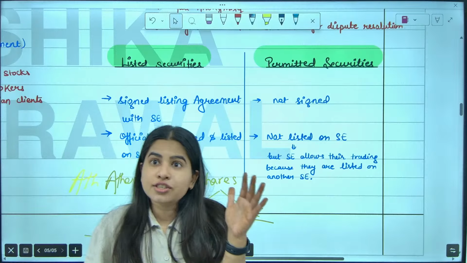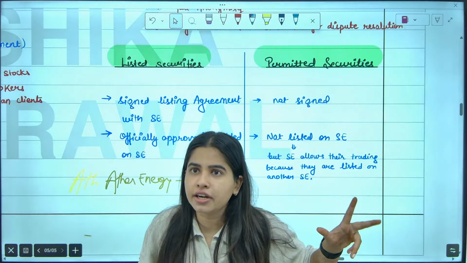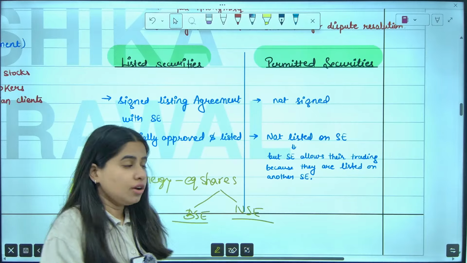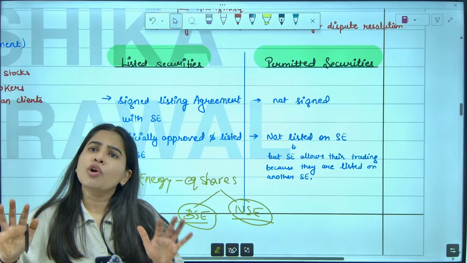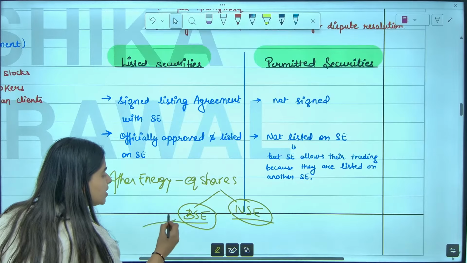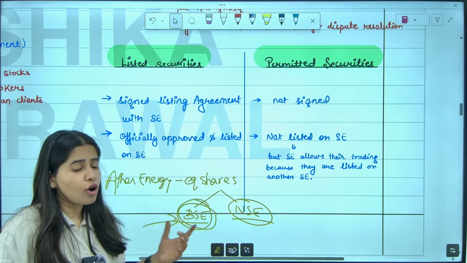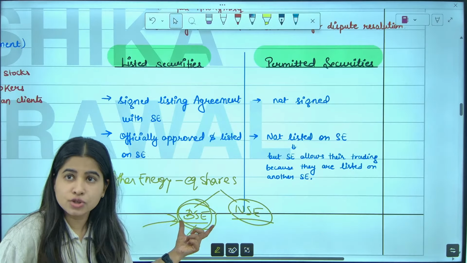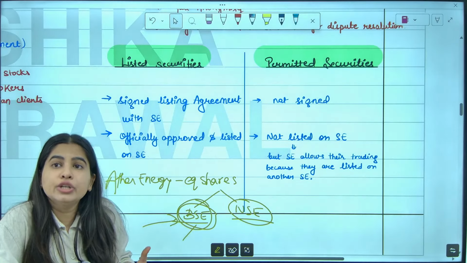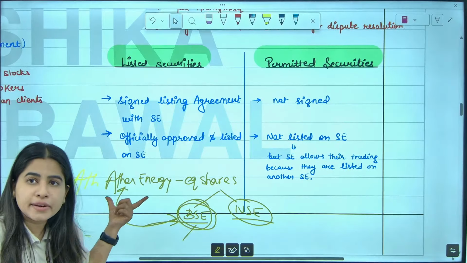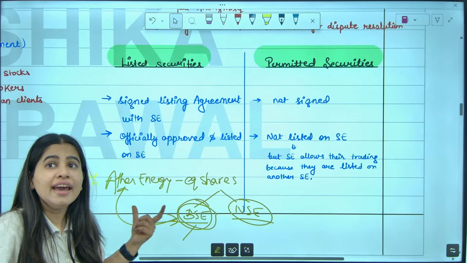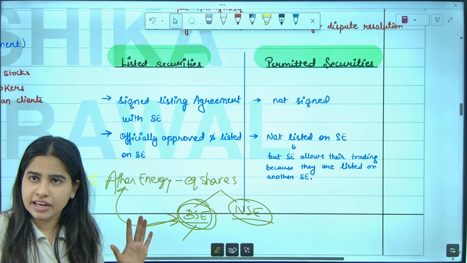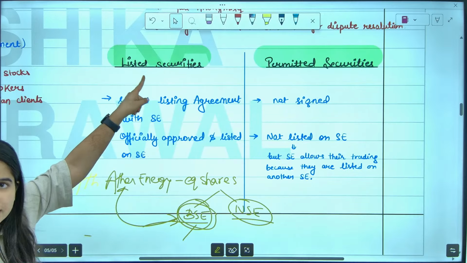Now, don't you think the listing process is very long? We have already studied it. So why go through the same process two times, with BSE also, with NSE also? What we can do is a listing agreement with BSE. We will follow all the listing process and then we will get listed on BSE. So BSE will officially enter into a listing agreement with the company called Aether Energy, and it will officially list the equity shares of Aether Energy. Are we clear with this? So that is known as listed security.